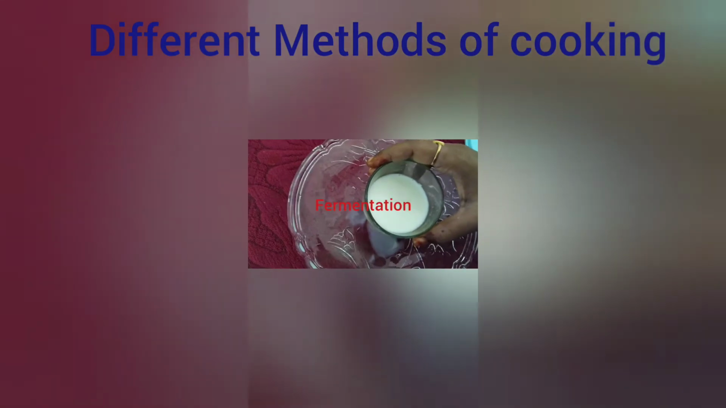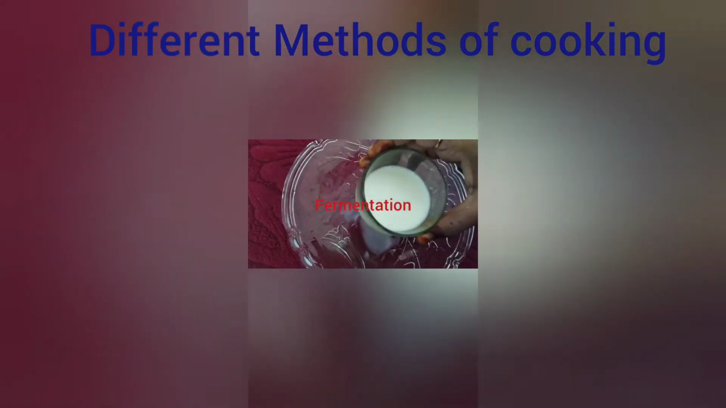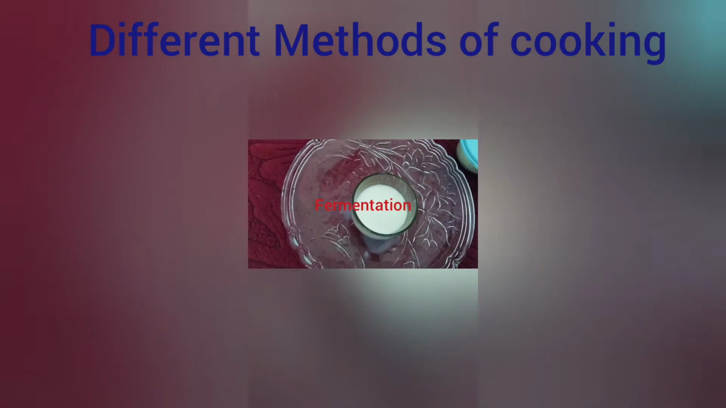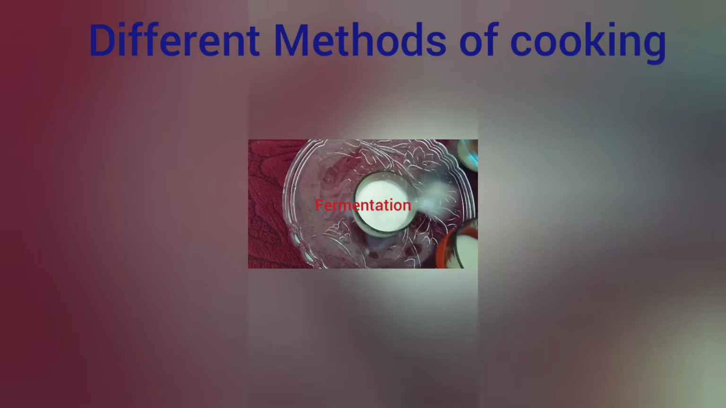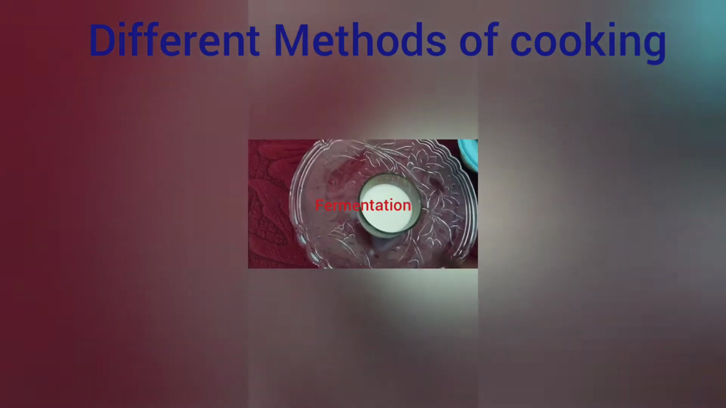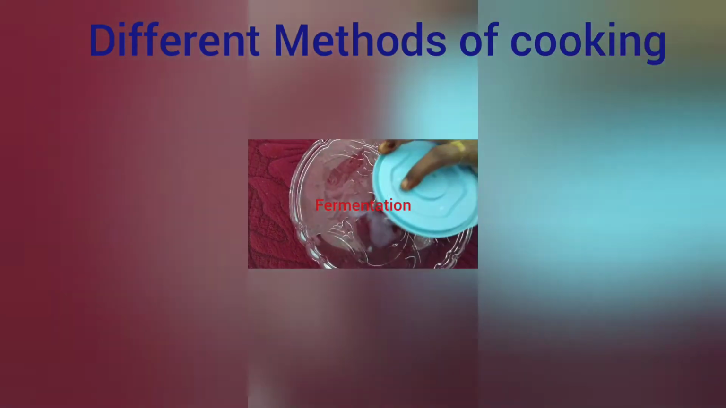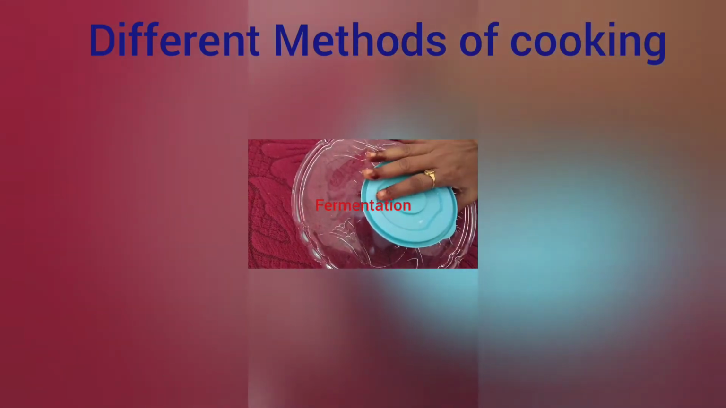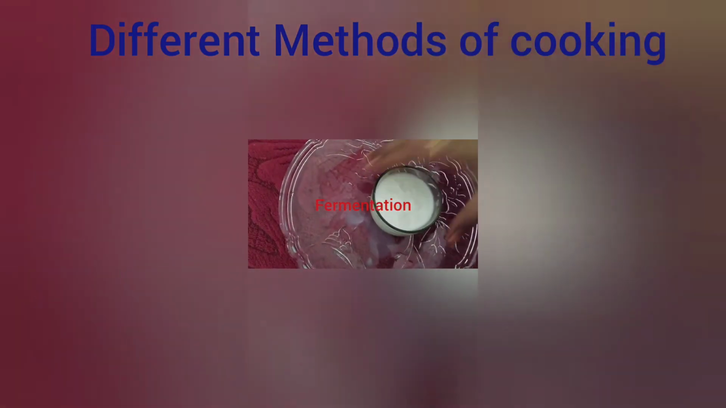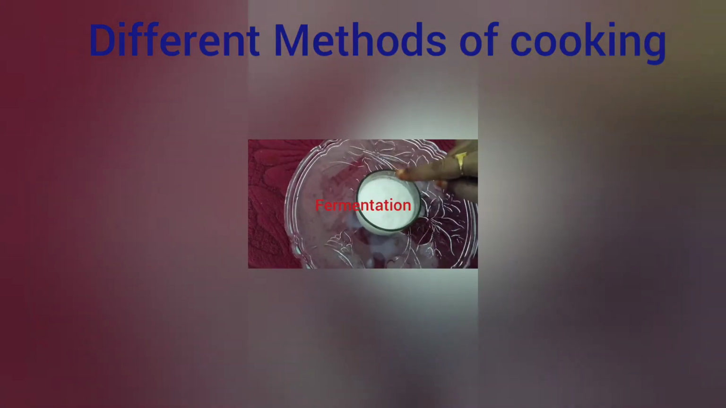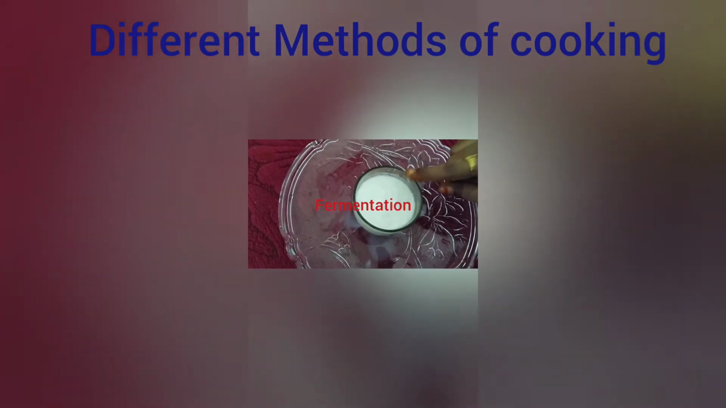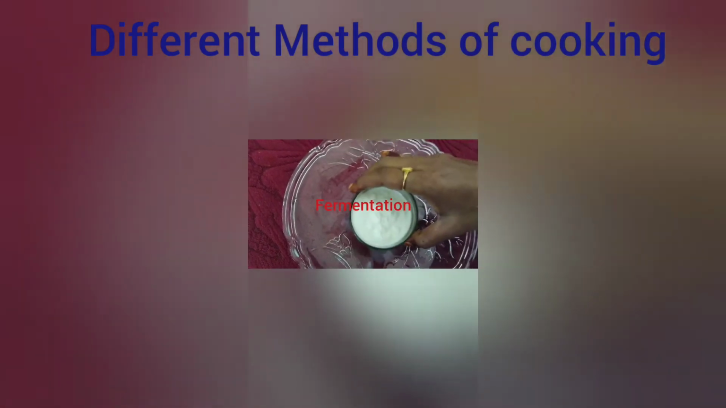Now we will see the process of fermentation. In a bowl I have taken a small amount of milk, and to this milk I will add a small amount of buttermilk, mix it and keep it aside so that it will not be disturbed. After 2 to 3 hours you can see the formation of curd. The milk has changed into curd. Why? Because the lactic acid bacteria will convert the milk into curd by the process of fermentation. So this is the process of fermentation.